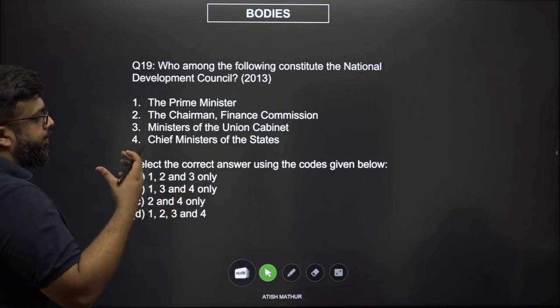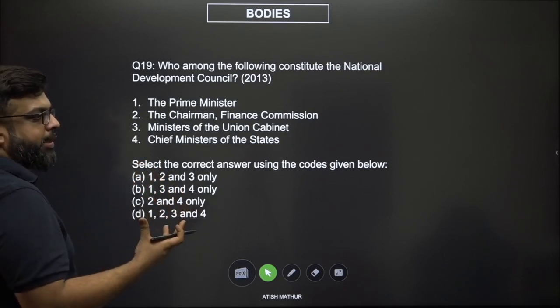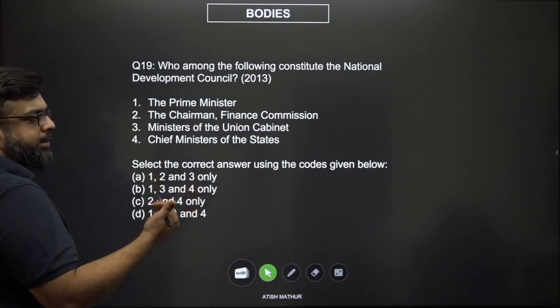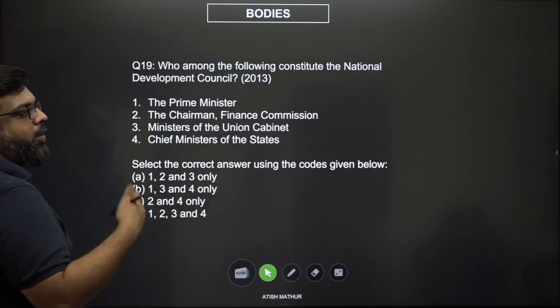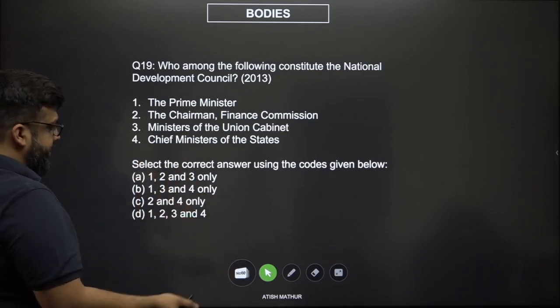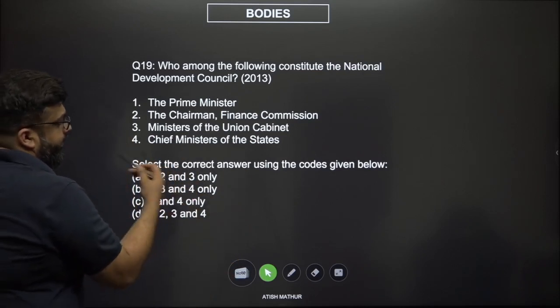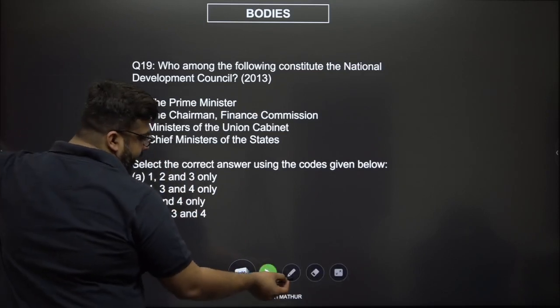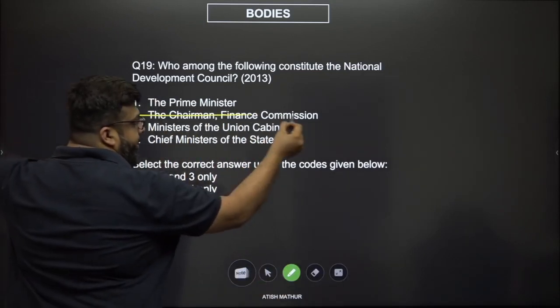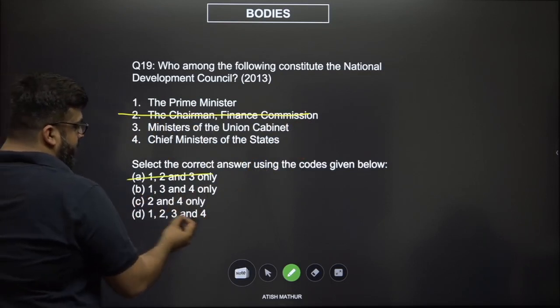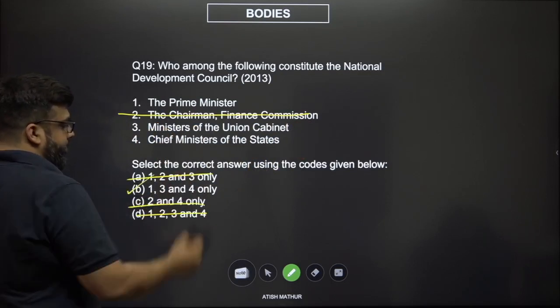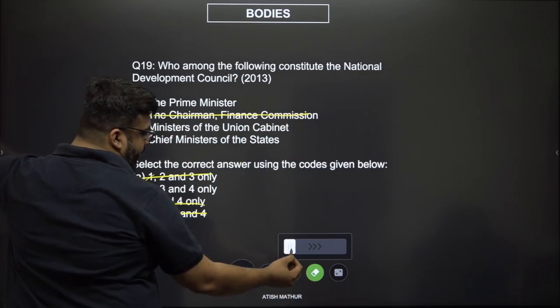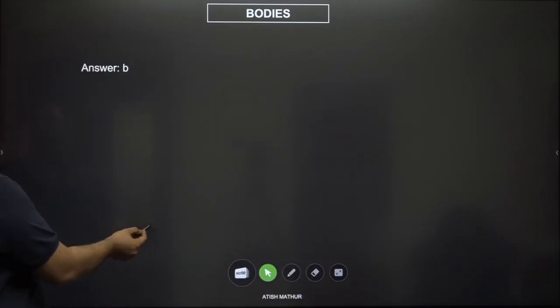This is the council which comprises developmental agendas. Finance Commission largely looks at distribution of taxes and recommends on the distribution of taxes. If you see, definitely Finance Commission cannot be a member of the National Development Council. You eliminate option number 2. Anything which has option number 2 gets eliminated. The option that you are left with is B, which is 1, 3 and 4.